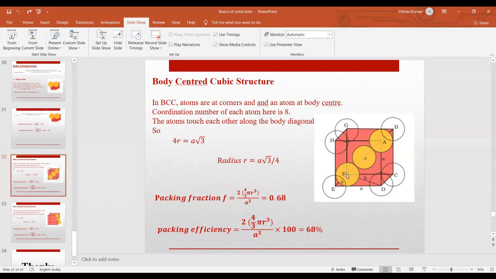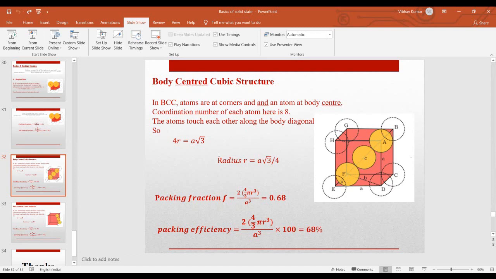From F to A, the distance will be 4r, because this is r, this is 2r, and this is r. You can also calculate this diagonal using the cube.